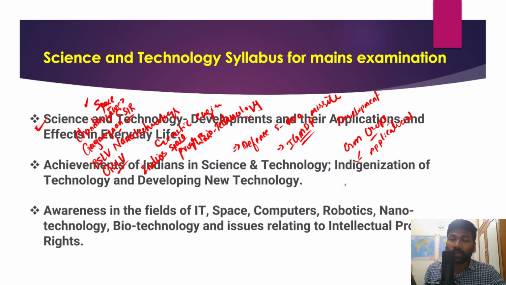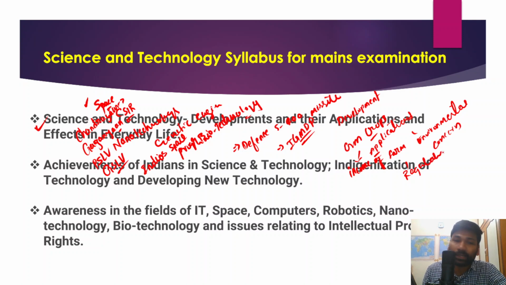Along with the applications, how it increases the income of farmers, what are the environmental concerns that these GM crops have, and what are the regulations that the government has made.